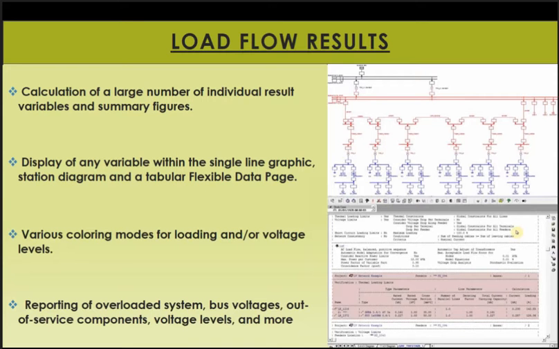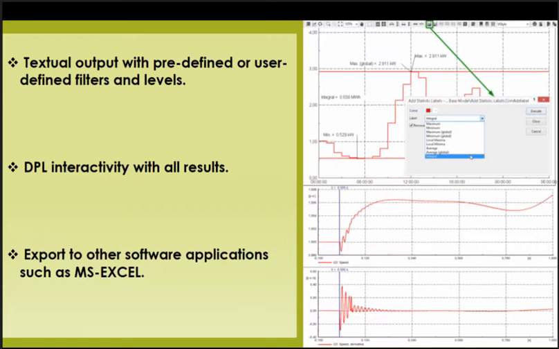Reporting of overloaded systems, bus voltages, out of service components and voltage levels is available. Output in different software such as MS Excel can be generated with our report of any of the study cases. DPL is interactive with the results, so we can program and give some flexibility to our results. Textual output with predefined or user-defined filters and labels can be defined in DIgSILENT.